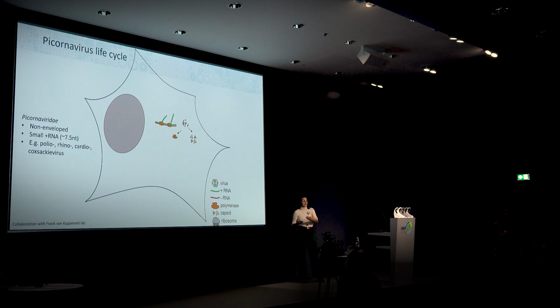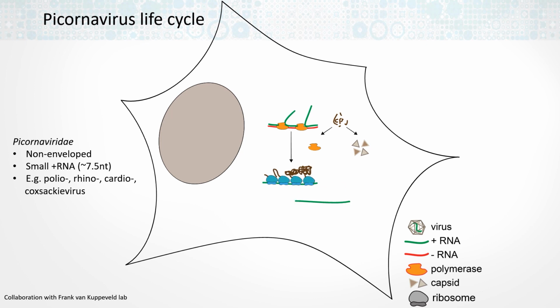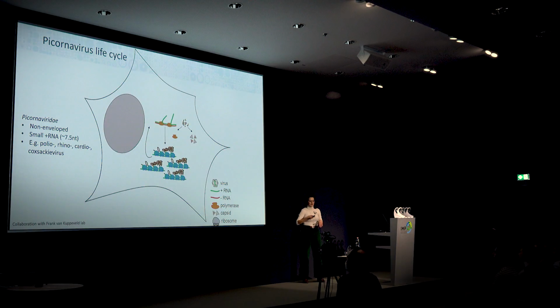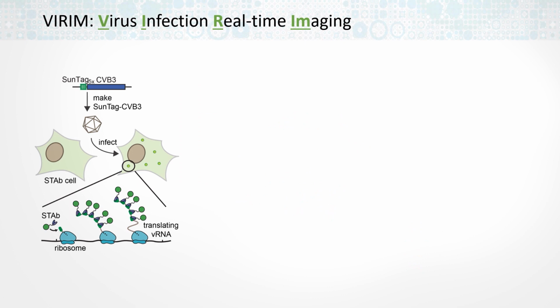So it first generates a negative-sense RNA molecule, and then this negative-sense RNA molecule is used as a template for more positive-sense RNA molecules. And those positive-sense RNA molecules can then all be translated, produce new viral proteins, and some of those RNA molecules may serve again as a template for replication. And then ultimately those molecules assemble into new viral particles, the cell lyses, and there is the release of new viral particles. So to enable single molecule imaging, we use the SunTag technology.